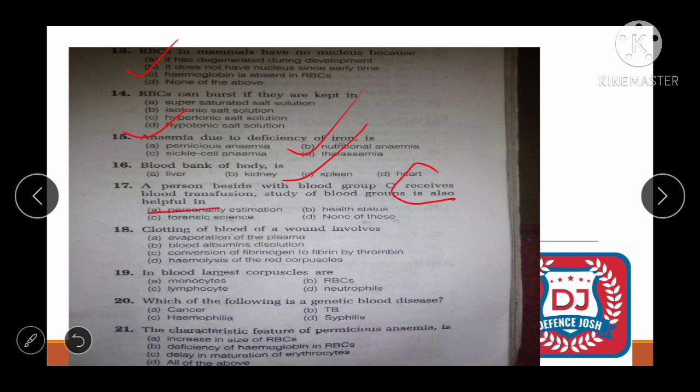Study of blood group is also helpful for forensic sciences. Simple one, clotting of blood of a wound involves, see friend, जो clotting होती है blood में, of a wound, वो क्या क्या step involve करते हैं? Options are evaporation of plasma, blood albumin dissolution, conversion of fibrinogen to fibrin by thrombin.